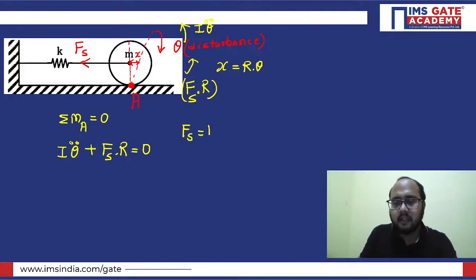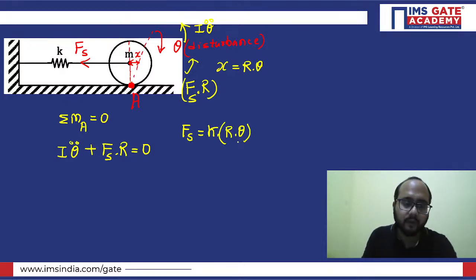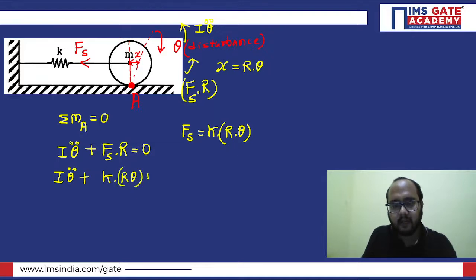Obviously, stiffness multiplied by the deflection. So what is the deflection here? The x value, and the x value is R into theta. So this is our spring force. Okay, so just put the value: I theta double dot plus K into R theta multiplied by R.